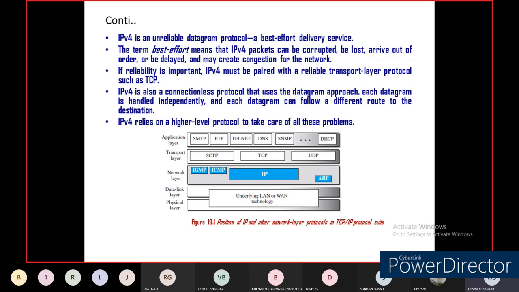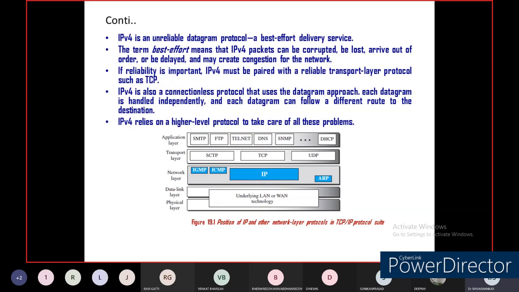As I told you, IPv4 will take the help of ICMP, IGMP, and ARP protocol, and also the TCP/IP protocol for handling that loss of data, corrupted data, out of order packets, more delay, and for congestion control. So all these problems and issues will be sorted out when IPv4 takes the help from other protocols like TCP, ICMP, and IGMP. Right now, let us discuss this TCP/IP suite.